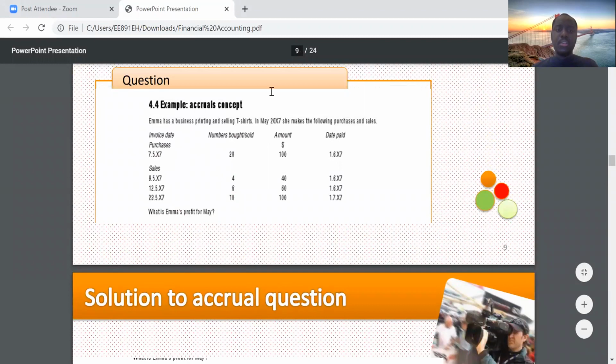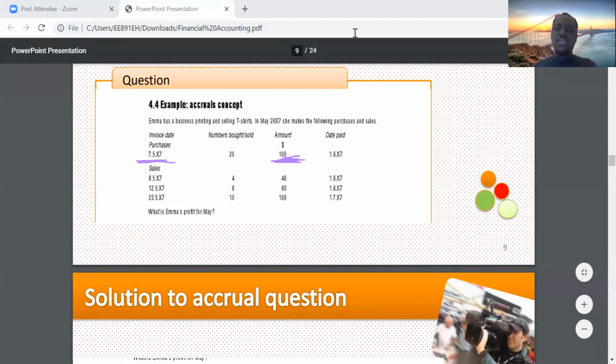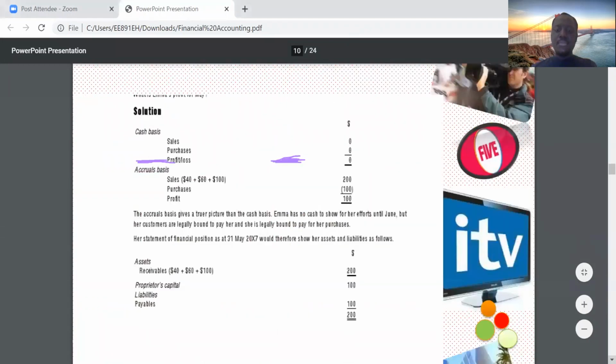If you look at it very carefully here, the payables here will be 100. The reason it's a payable is because the purchase was made on 7th of May and it's supposed to be paid in June. So in the month of May, you have a payable of $100. Very interesting.